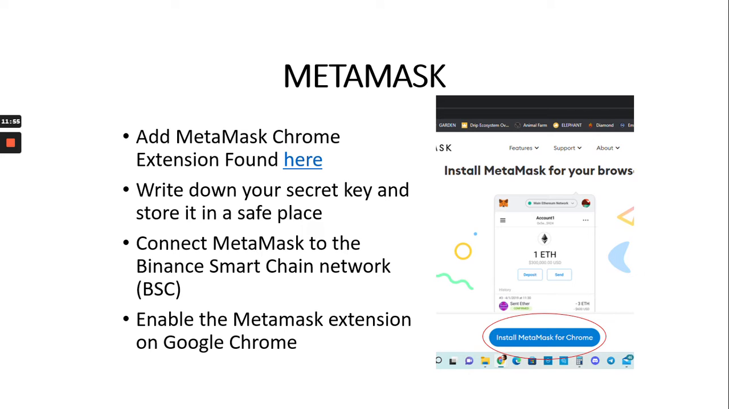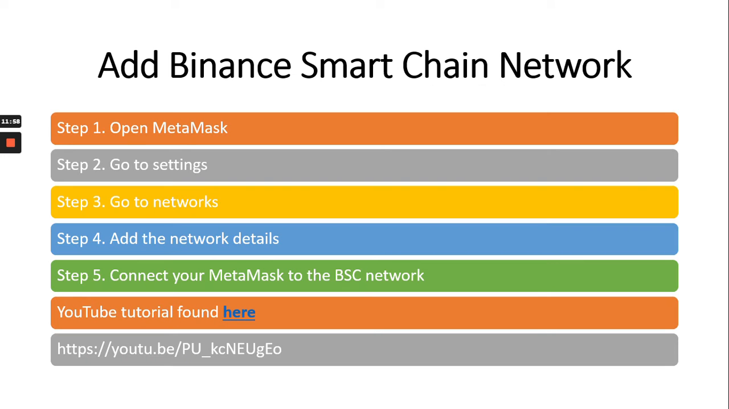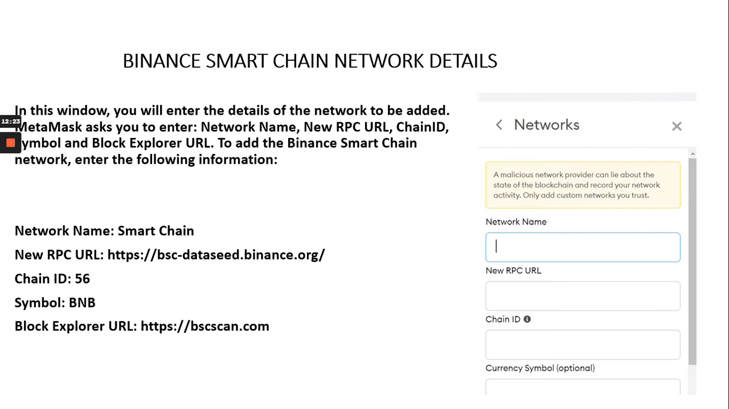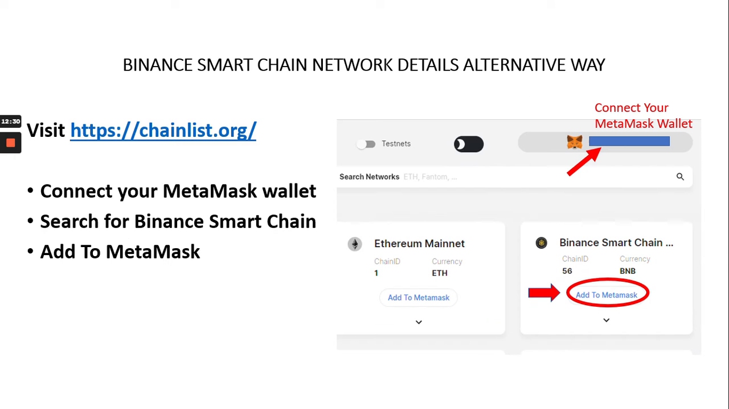Make sure you enable the MetaMask extension on Google Chrome. Then you'll need to add Binance Smart Chain Network. Here are the steps to do that. You would just open MetaMask, go to settings, then go to networks, add the network details, connect your MetaMask to the BSC network. There's a tutorial on YouTube to help you out with that. This gives you a visual on how to find that information and where you need to enter in your network information. Here's the information for the network. These are the details that you would type in for the network Binance Smart Chain.